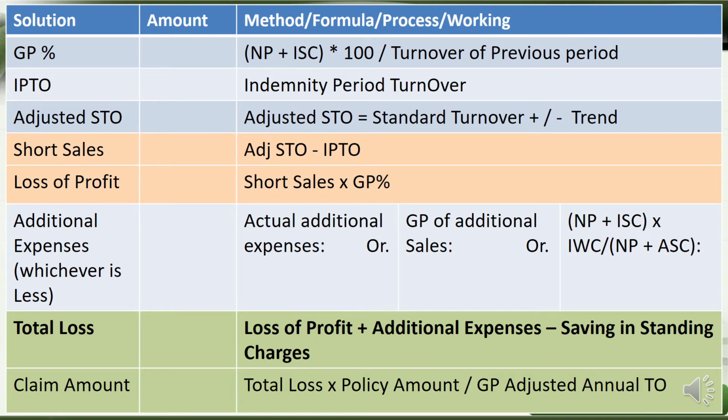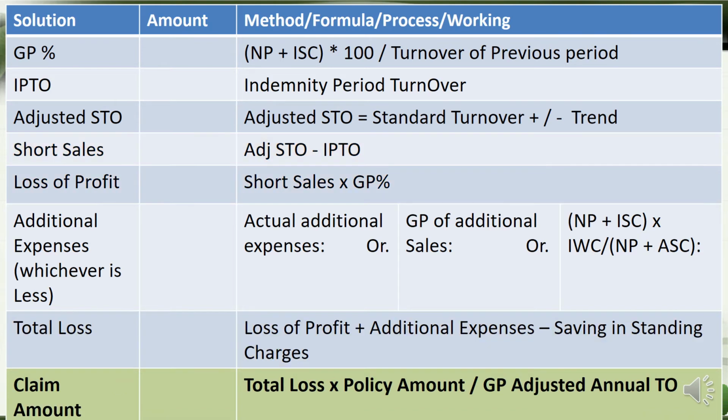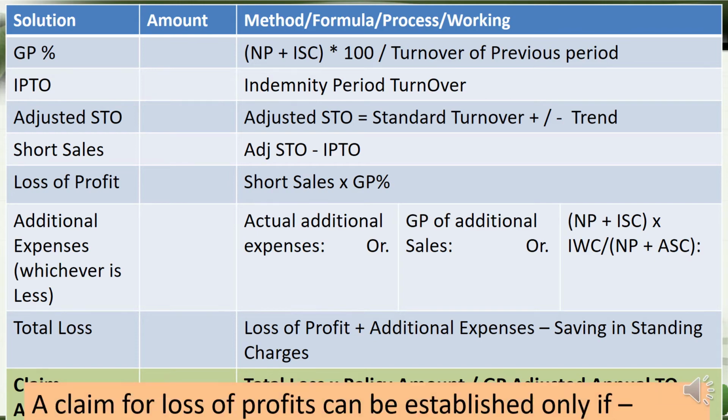Okay. So after the total loss, the next step is the claim amount. Finally, we get the claim amount, based on the total loss multiplied by the policy amount and divided by the gross profit adjusted annual turnover.